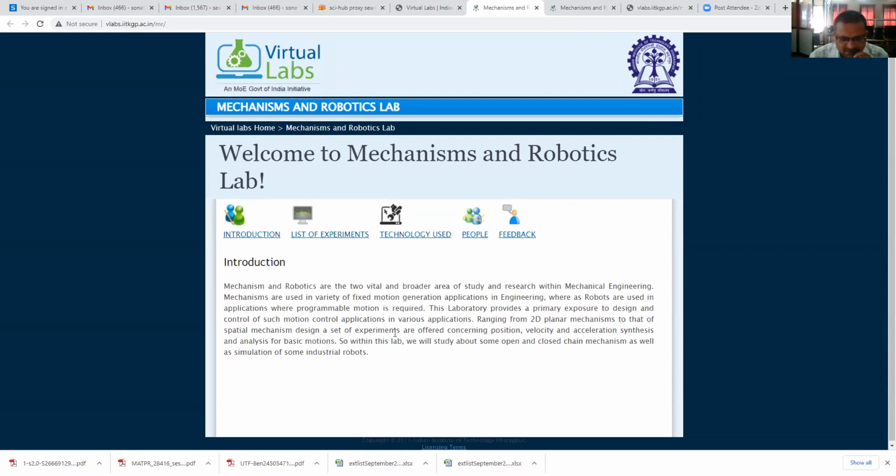A set of experiments are offered concerning position, velocity, and acceleration synthesis and analysis for basic motions. So within this lab, we will study some open and closed chain mechanisms as well as simulation of some industrial robots. Therefore, mechanisms and simulation of some industrial robots we are going to study.